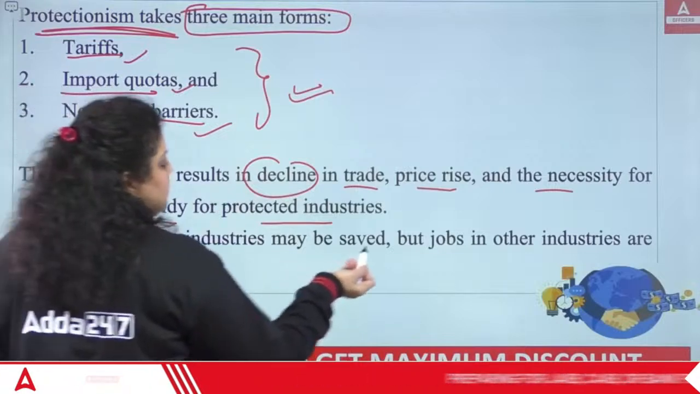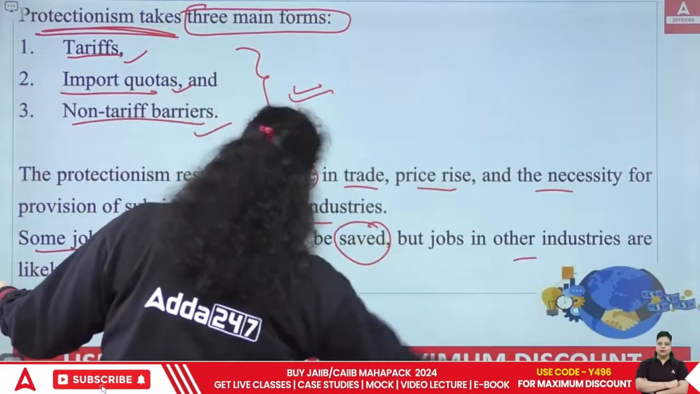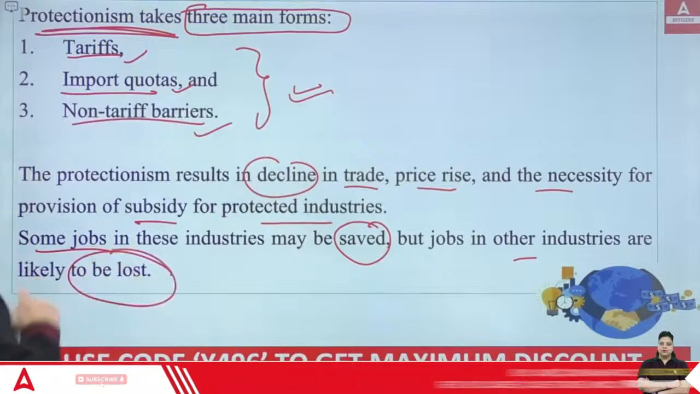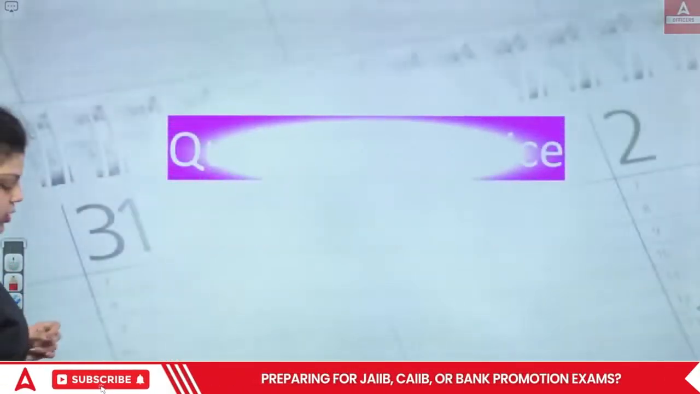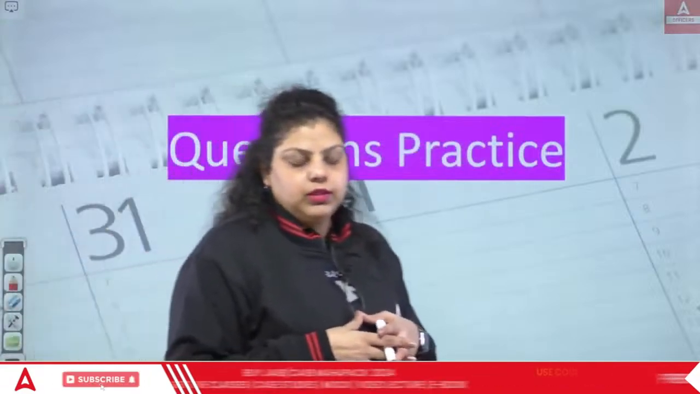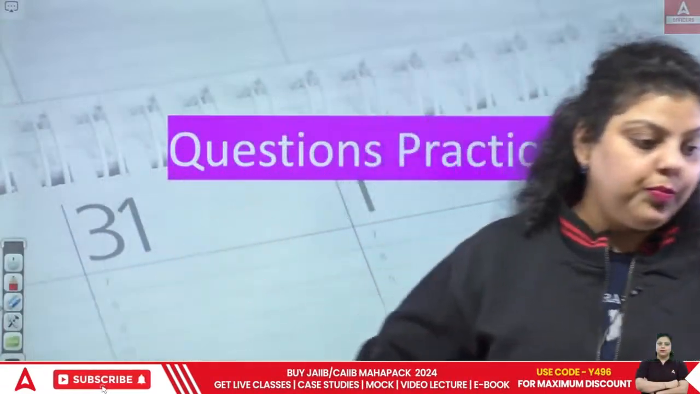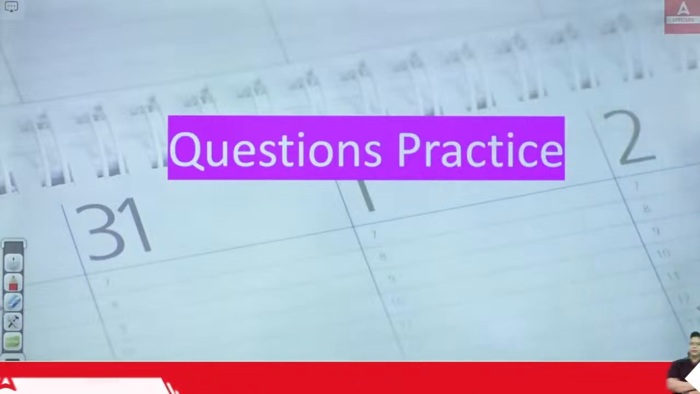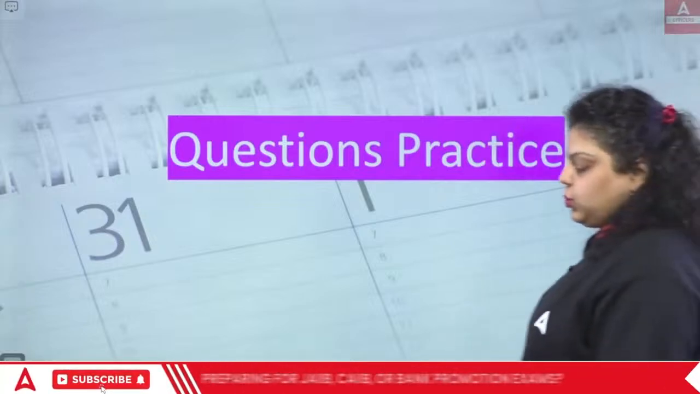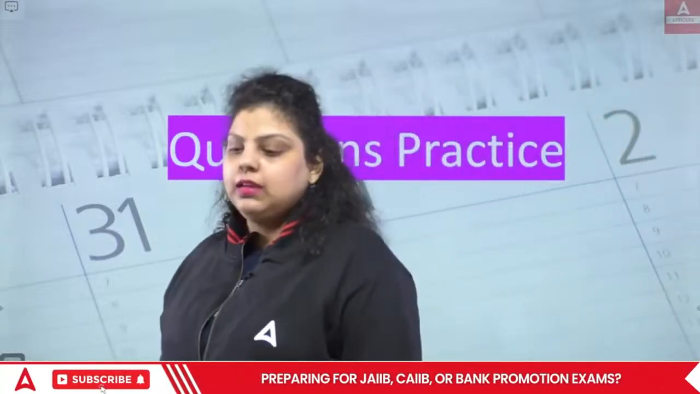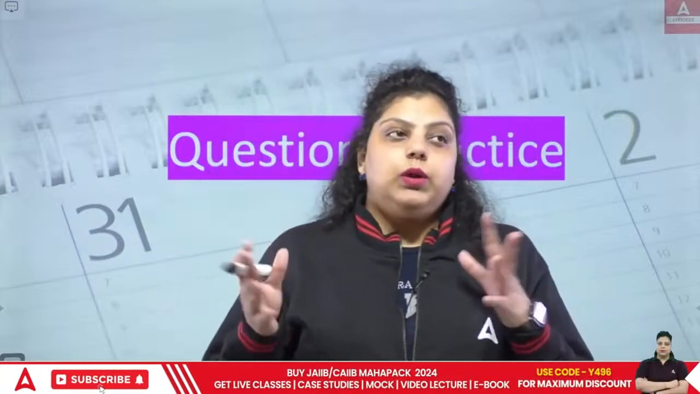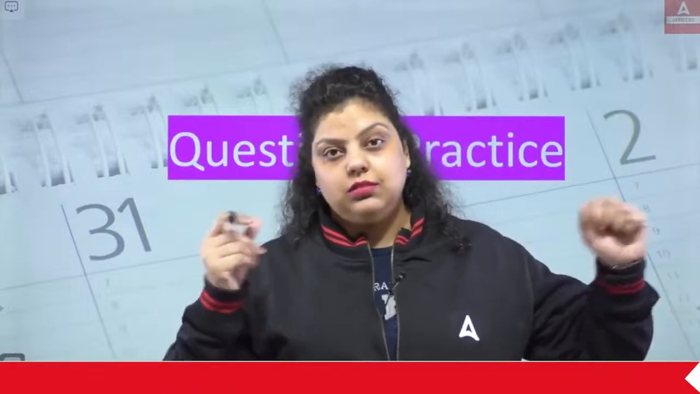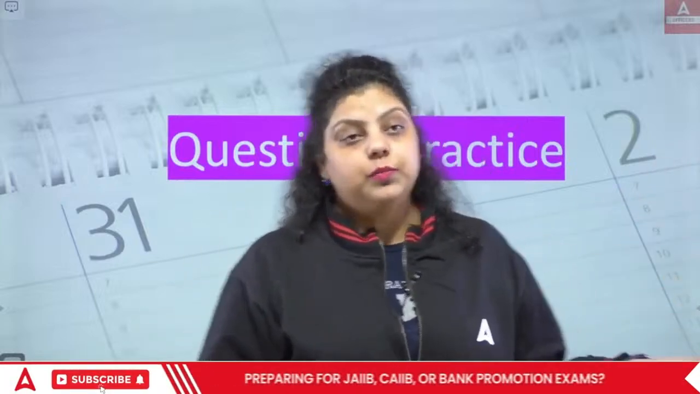Some jobs in these industries may be saved, but the jobs in the other industries are likely to be lost, because it depends on the requirement of the country where you are applying the protectionism measure and where you are not. Okay, so this was the protectionism measure, or deglobalization, we have talked about. This was introduced to reduce the disadvantages or loss because of globalization.